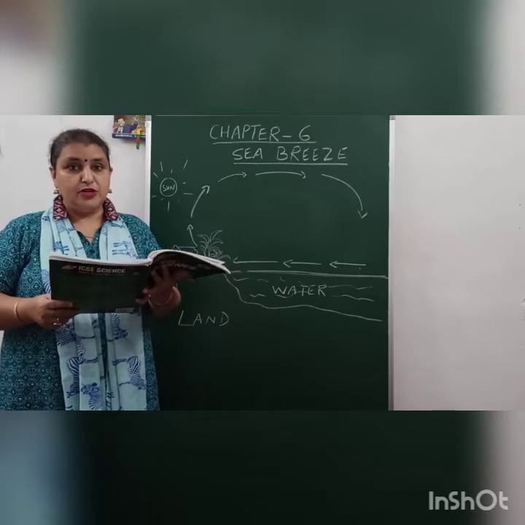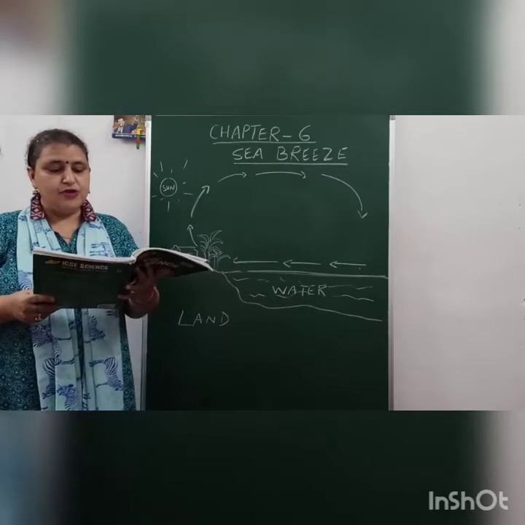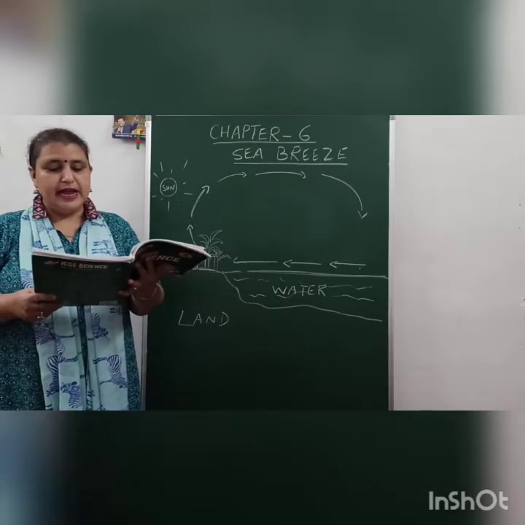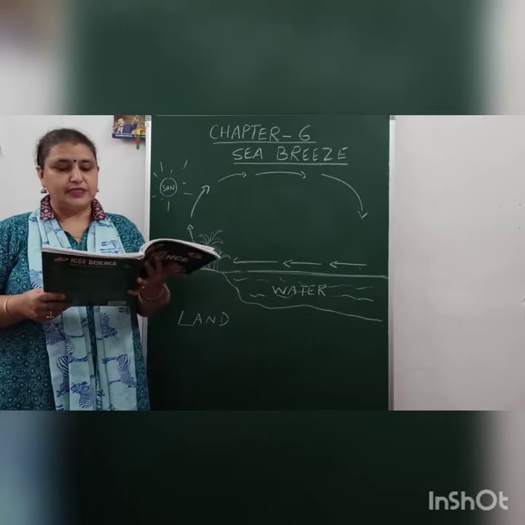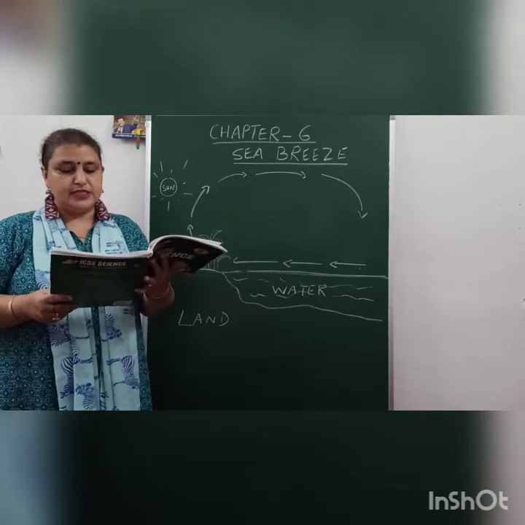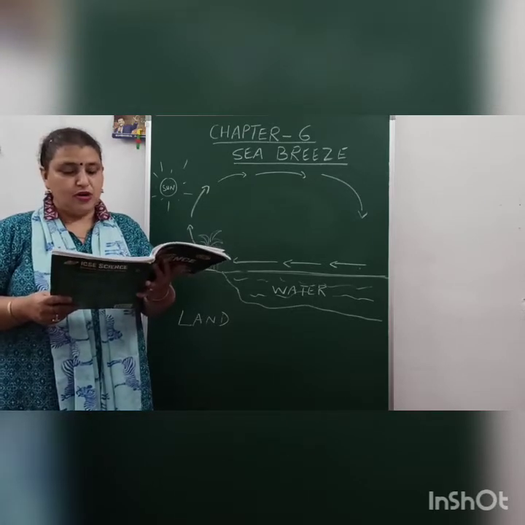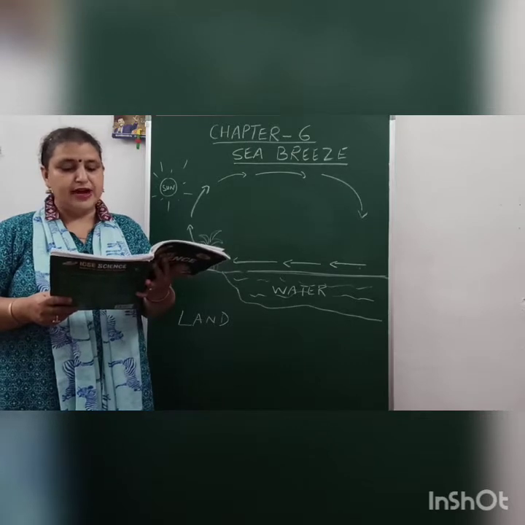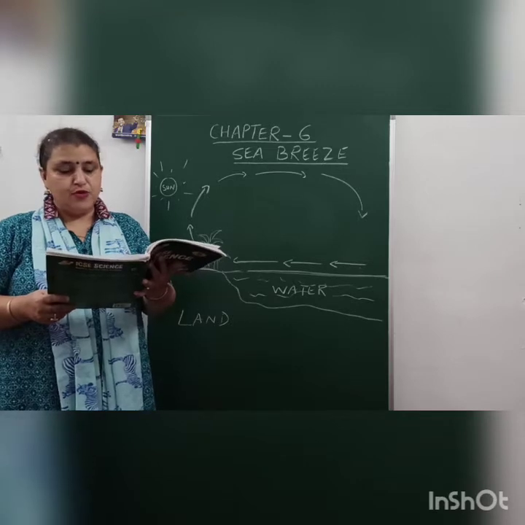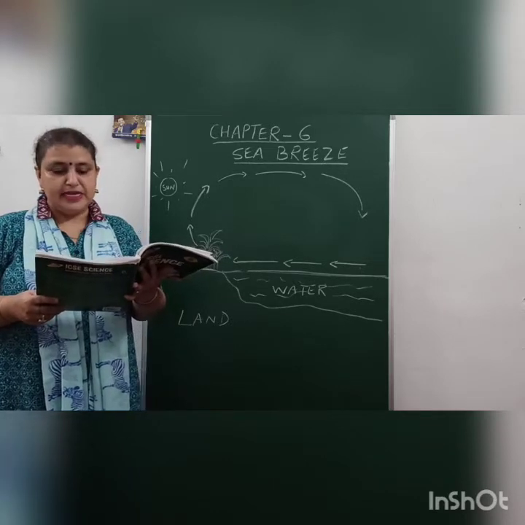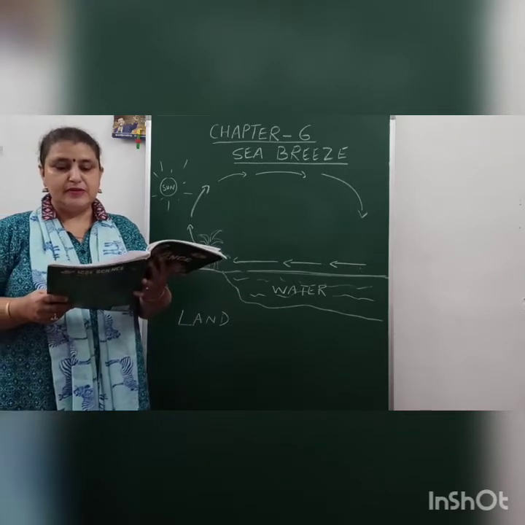This is the property of land. Therefore, during the daytime, land gets heated up due to the heat of the sun much faster than the sea. The hot air near the land rises up while the cool air from the sea blows in to take its place. This is called sea breeze.